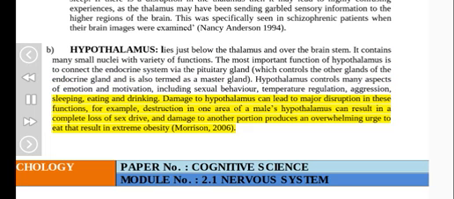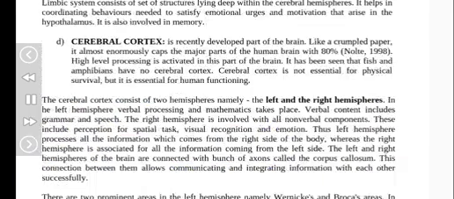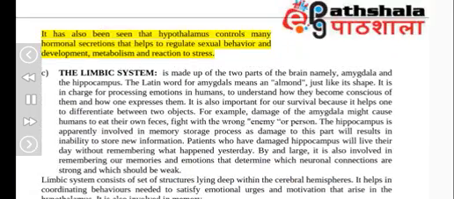Damage to hypothalamus can lead to major disruption in these functions. For example, destruction in one area of a male's hypothalamus can result in a complete loss of sex drive, and damage to another portion produces an overwhelming urge to eat that results in extreme obesity. Morrison, 2006. Psychology paper number. Cognitive science. It has also been seen that hypothalamus controls many hormonal secretions that help to regulate sexual behavior and development, metabolism, and reaction to stress.